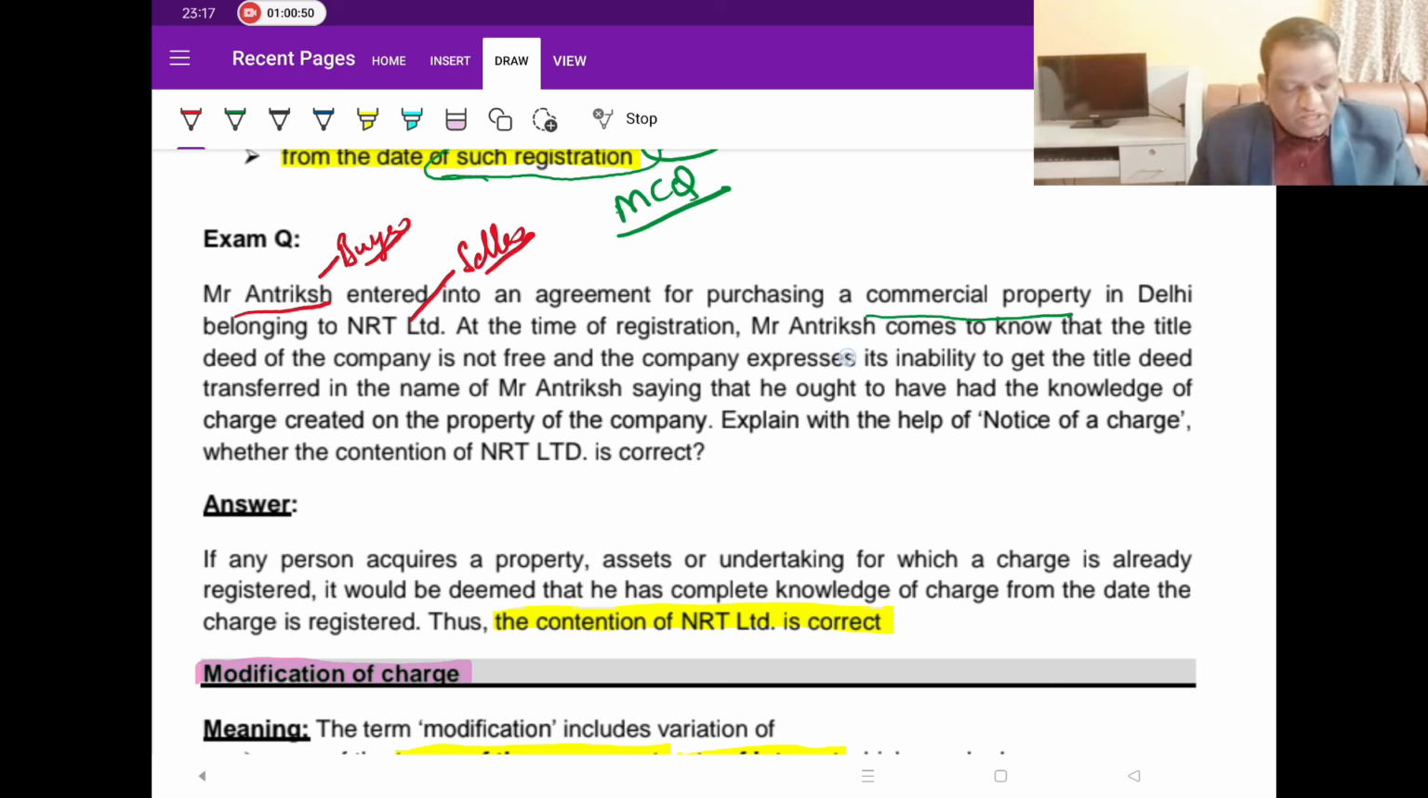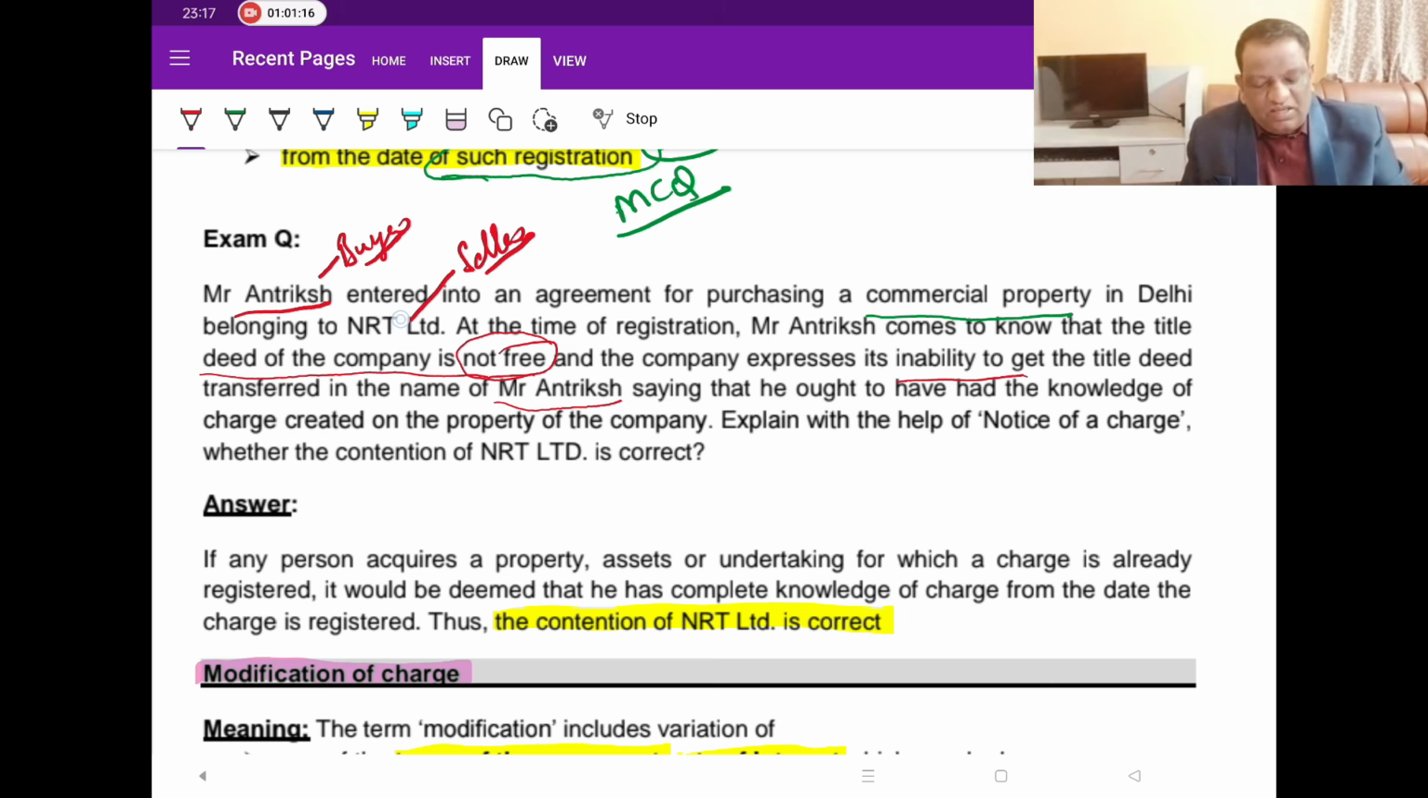At the time of registration, Antriksh went to the property department to register. Then he comes to know that the title deeds of the company are not free. Not free means it is not a freehold property, that is, it is a charged asset. And the company, that is NRT Limited, expresses its inability to get the title deed transferred in the name of Antriksh.